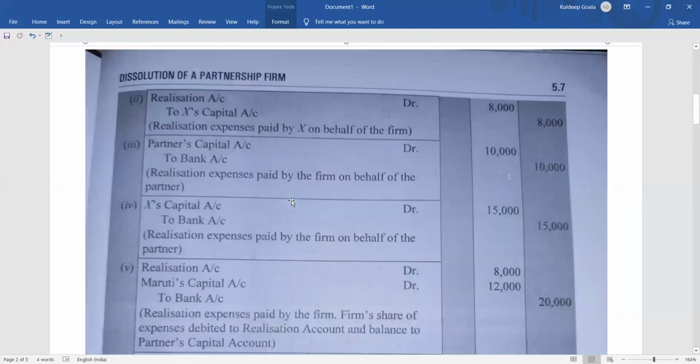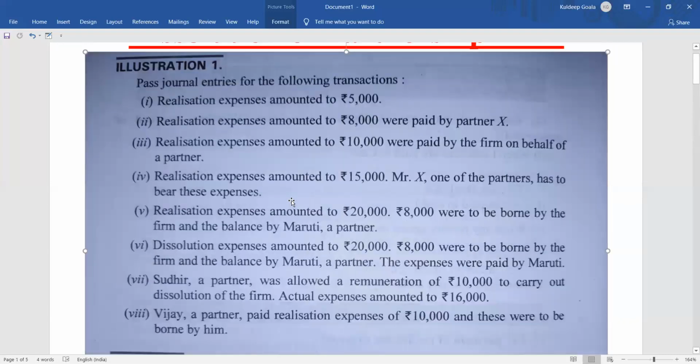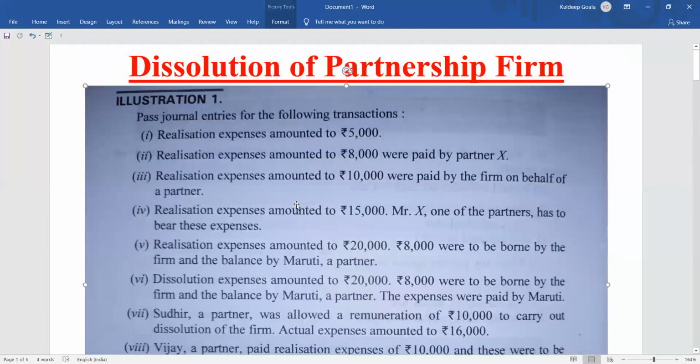I hope all of you understood this question very nicely and clearly. This is a very, very important question. This question is a composition of all the types of realization expenses that may arise. Please go through it nicely and practice this type of sums from your book. You can refer to your exercise for that.